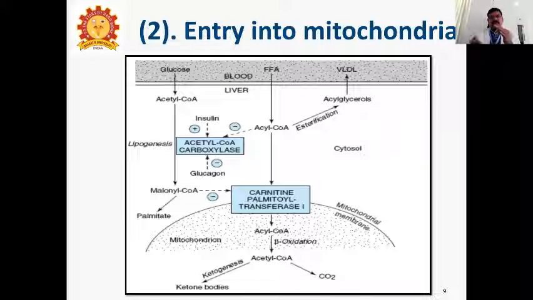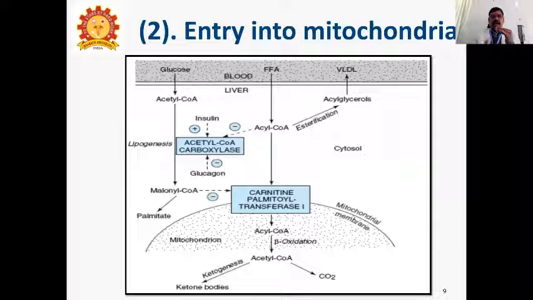Understand? So this is three cycles going on. Free fatty acid converts to acyl-CoA. Through the carnitine palmitoyl transferase gate, it enters the mitochondria. On the other side, from glucose we get acetyl-CoA, and in lipogenesis, in the presence of acetyl-CoA carboxylase enzyme, malonyl-CoA is formed.